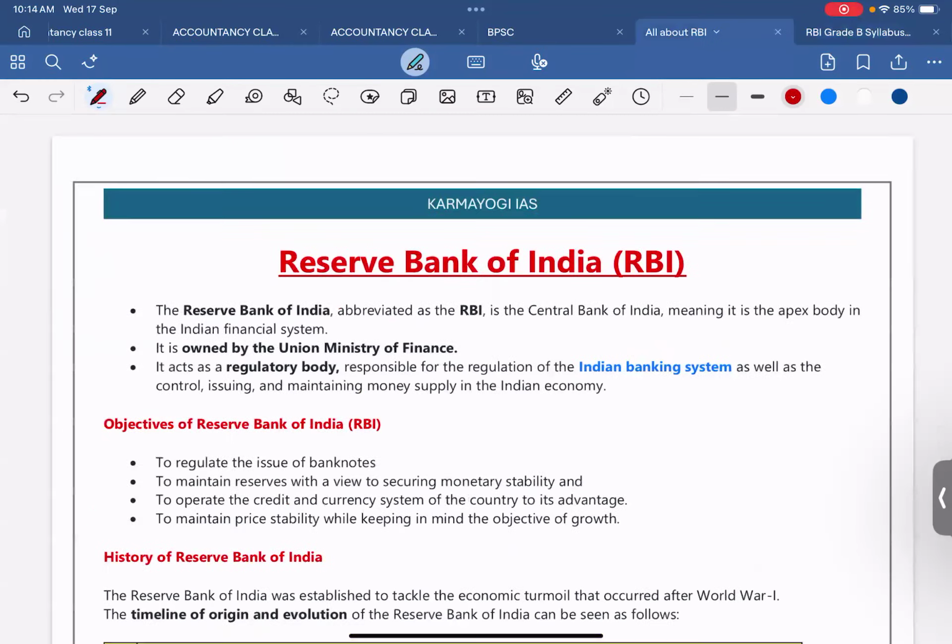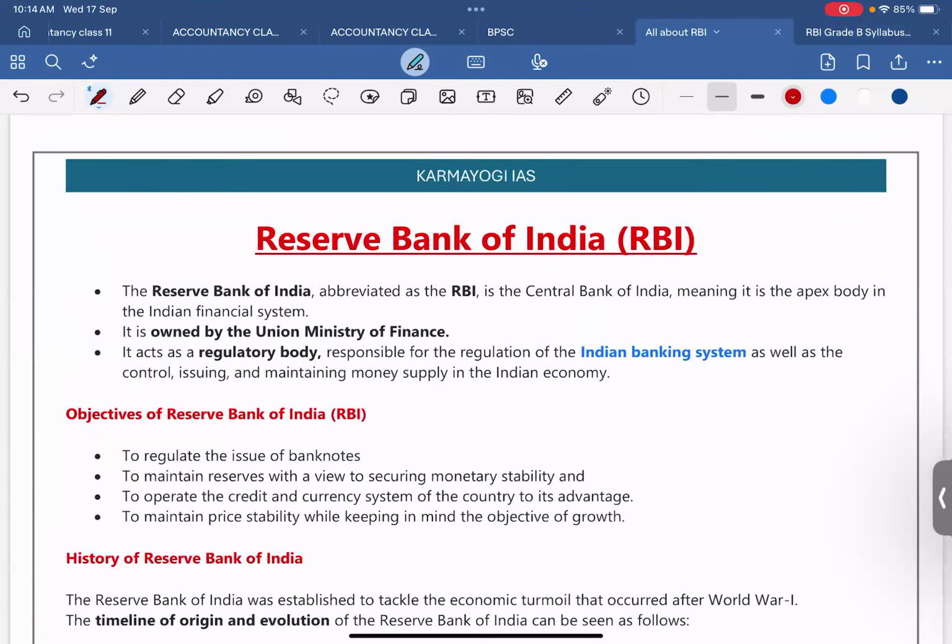Today's topic is the Reserve Bank of India. We are going to give the exam of RBI, so RBI is the most important topic for our preparation. So this is all about RBI: what the RBI is, what its objectives are, the history of RBI, and how it is working. Everything we are going to look at in this session. I am going to provide these notes in the group itself, so don't worry about that.